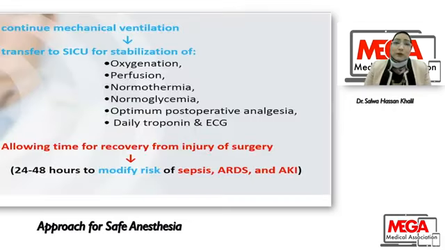It's advisable to continue mechanical ventilation, transfer your patient to the surgical ICU for stabilization of oxygenation, maintain perfusion, maintain normothermia, maintain normoglycemia, optimum postoperative analgesia, ask for daily troponin and ECG, as we mentioned before, if the biomarker was high from the start, allowing time for recovery from injury. Give your patient at least 48 hours to modify the risk of sepsis, ARDS, and acute kidney injury.